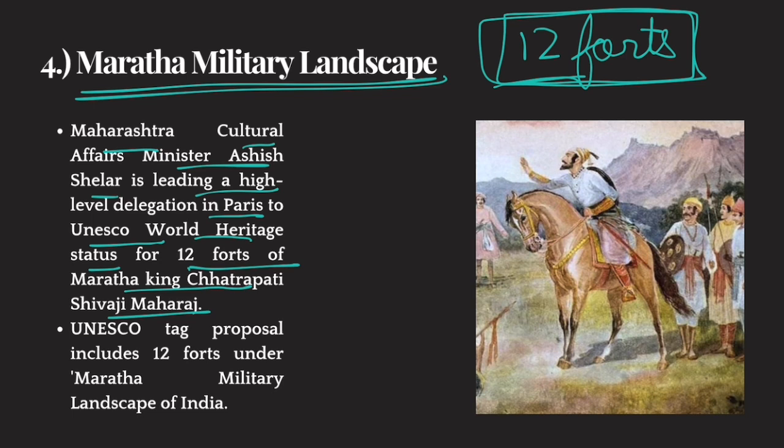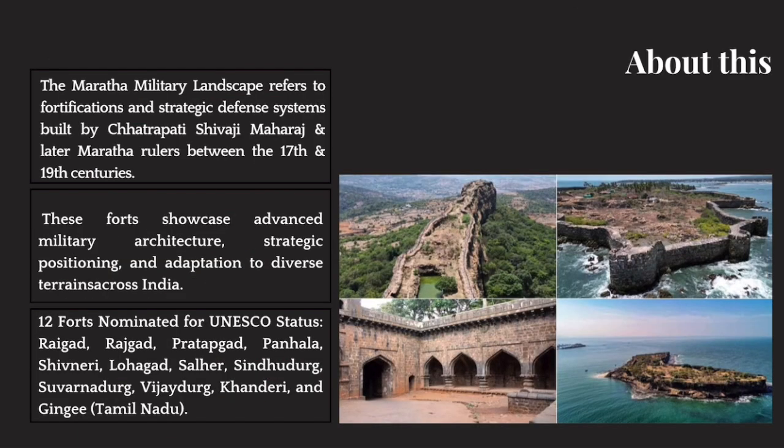So the UNESCO tag proposal includes 12 forts under the Maratha military landscape. The title given to all these 12 forts is Maratha military landscape. And what is the reason for that? First of all, let's talk about these forts. The Maratha military landscape refers to fortifications and strategic defense systems built by Chhatrapati Shivaji Maharaj and later Maratha rulers between the 17th and 19th centuries.